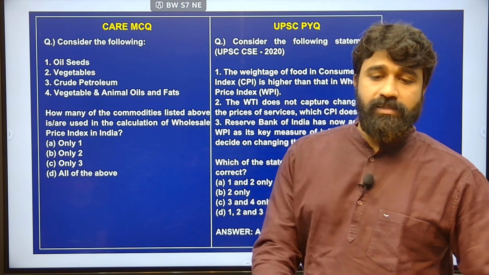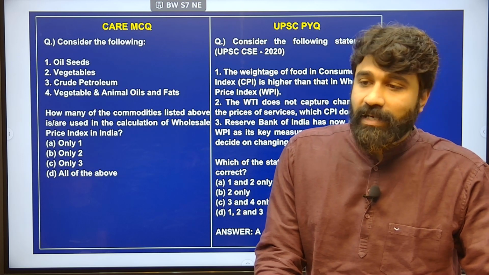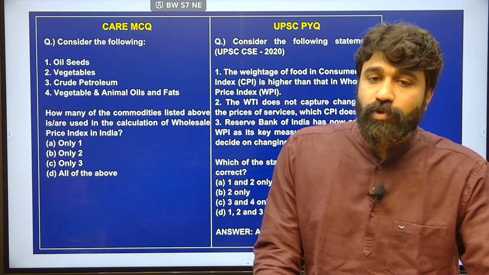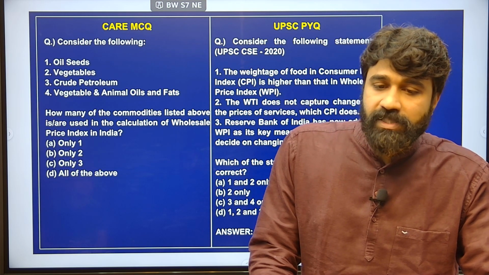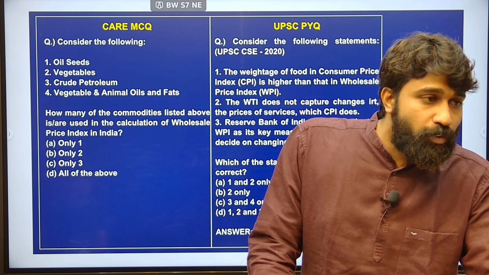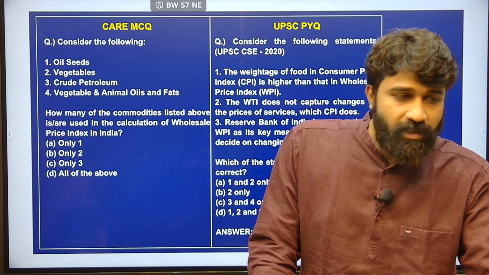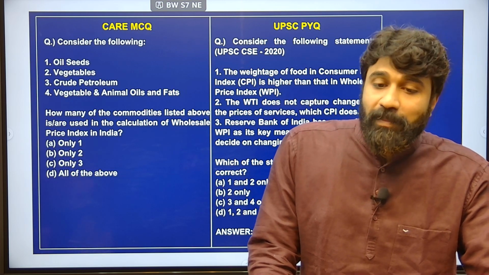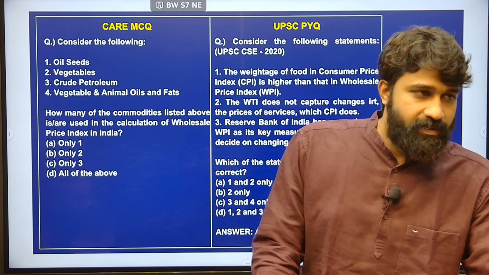Next are cereals, pulses, primary articles and minerals, and fuel and power, which consists of 13%. So 64% is the contribution from the manufacturing sector, and 22% is from primary articles, and the remaining is from fuel and power, around 13%.